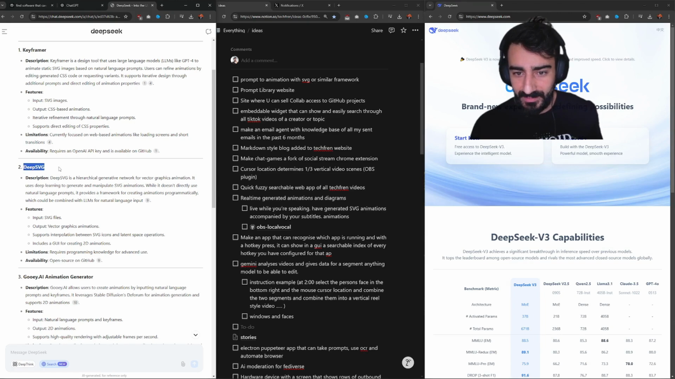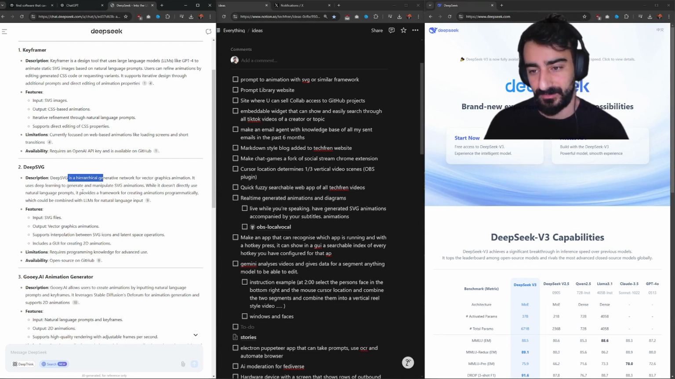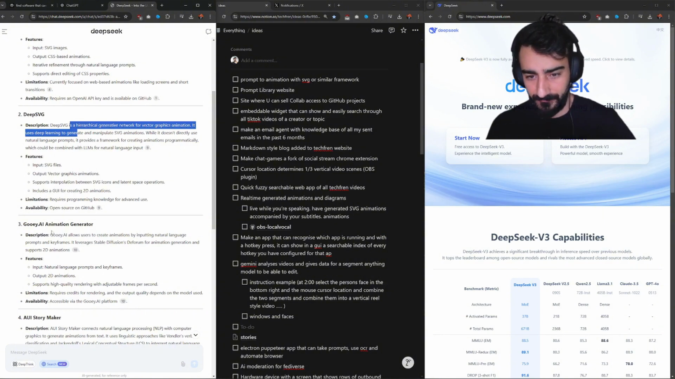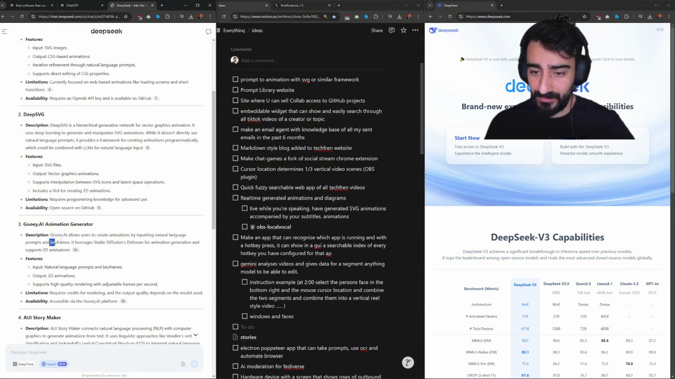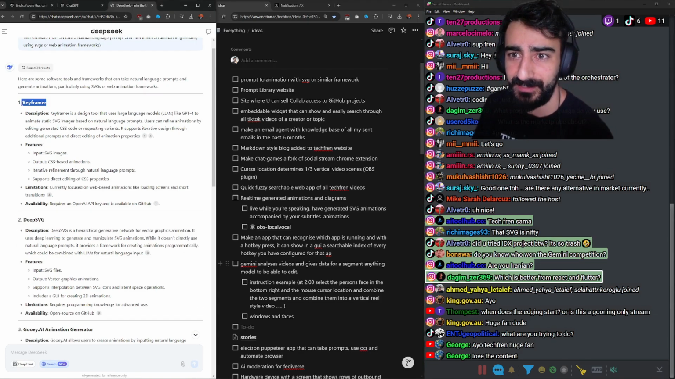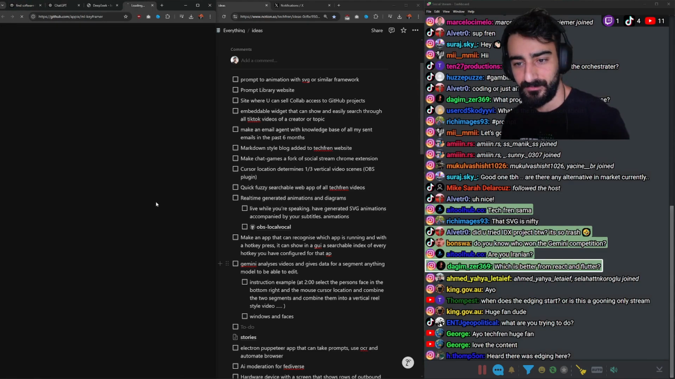Keyframer. Deep SVG. Oh, it uses deep learning to generate and manipulate SVG animations. Well, it doesn't use natural language prompts. It uses a framework. We could kind of use something that uses a framework and then build the natural language thing on top of it. Potentially GUI AI, natural language to keyframes. Okay, and see how it is. So both Perplexity and DeepSeek Search suggested Keyframer. Oh, it's available on GitHub. Let's have a look at this.